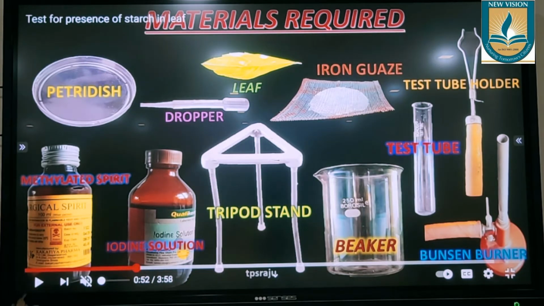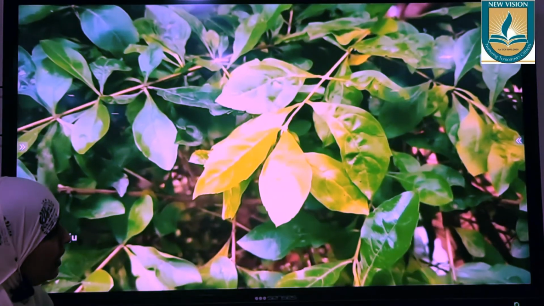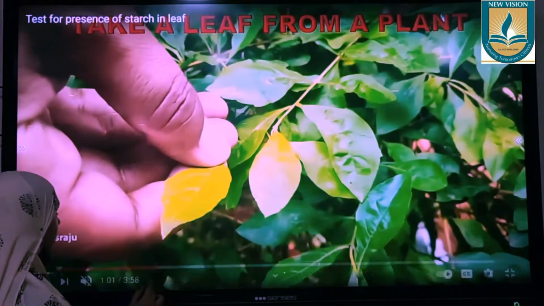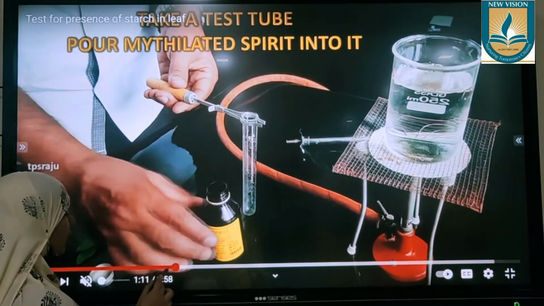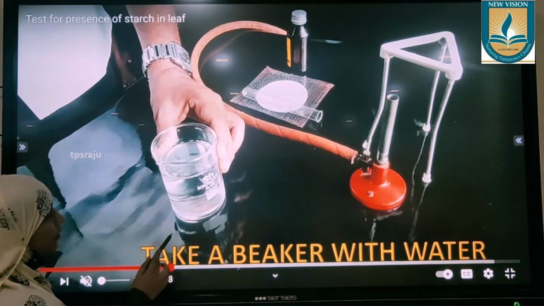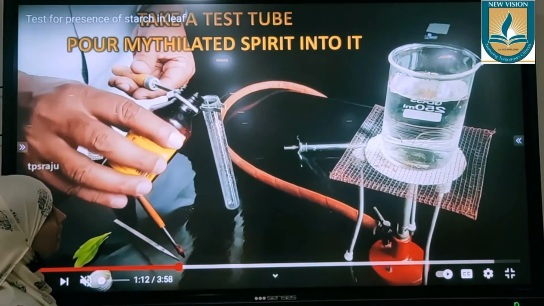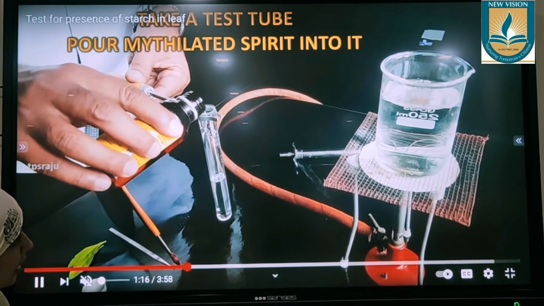Next, let us see the procedure for the experiment. Initially, you need to collect the leaf on which you need to perform the experiment. In a beaker, you need to take some water. Water into a beaker. Now, take the test tube. Pour some amount of methylated spirit into that test tube.